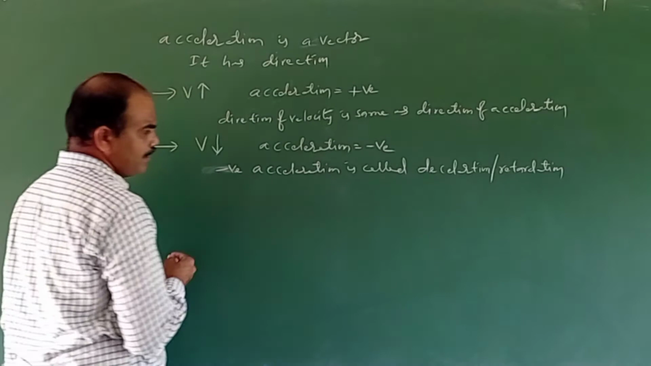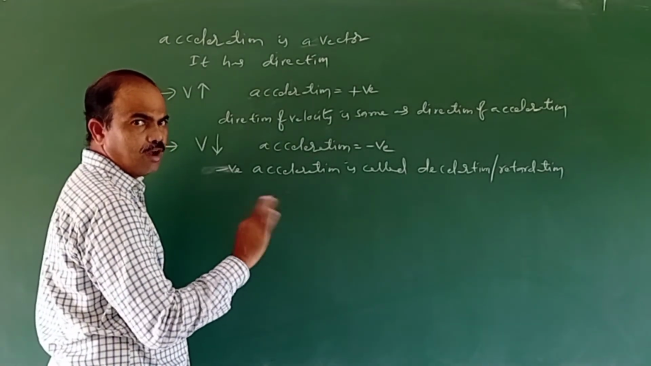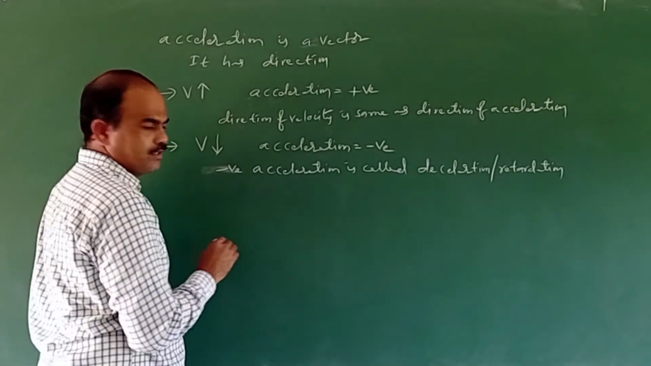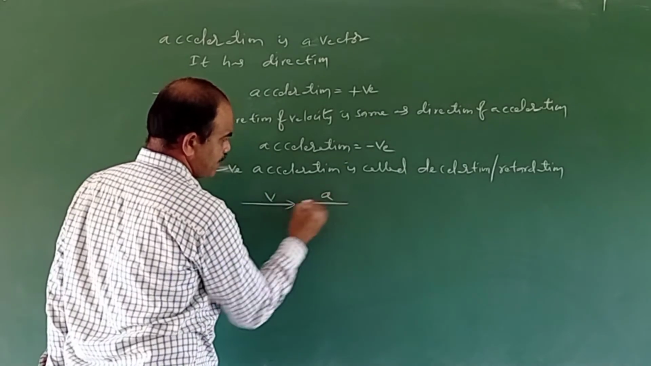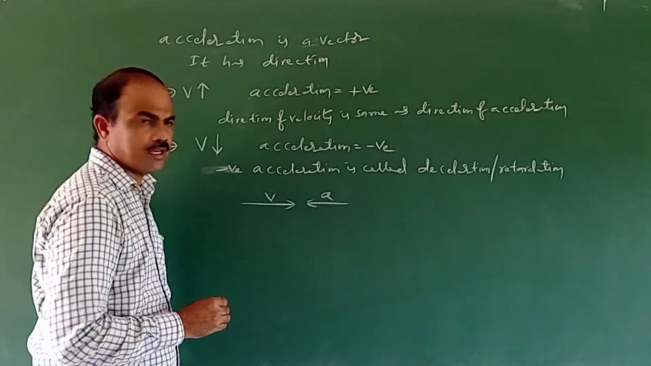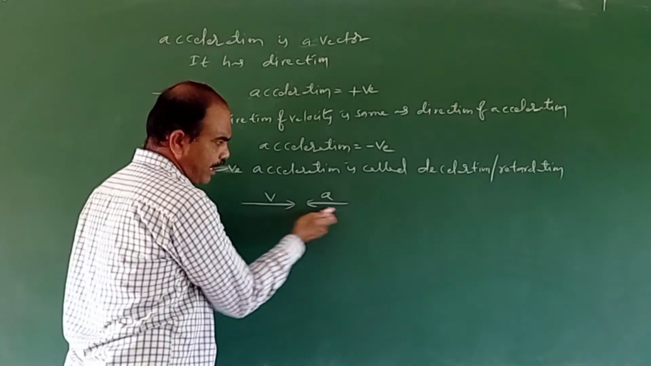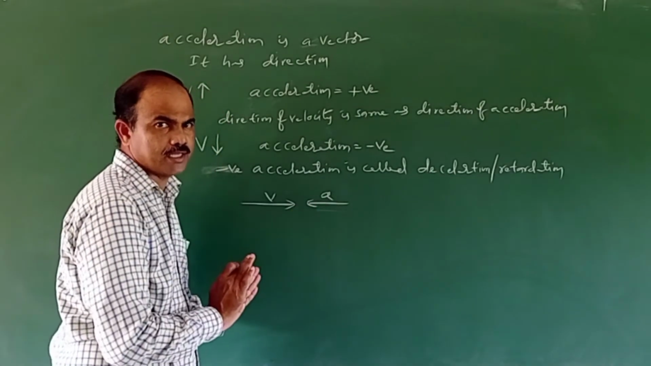In this case, the direction of velocity and the direction of acceleration are opposite. The velocity decreases, so this is the direction of velocity and this is the direction of acceleration, and they are in exactly opposite directions.